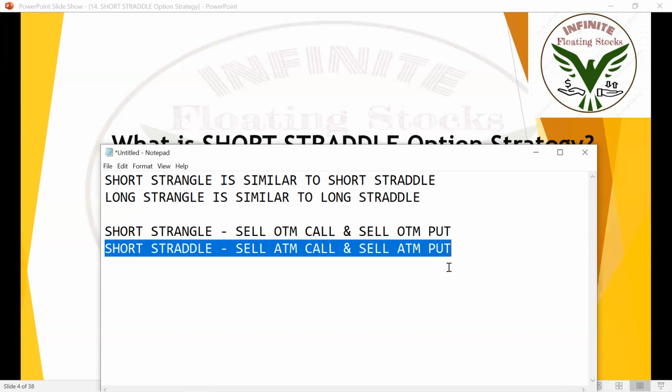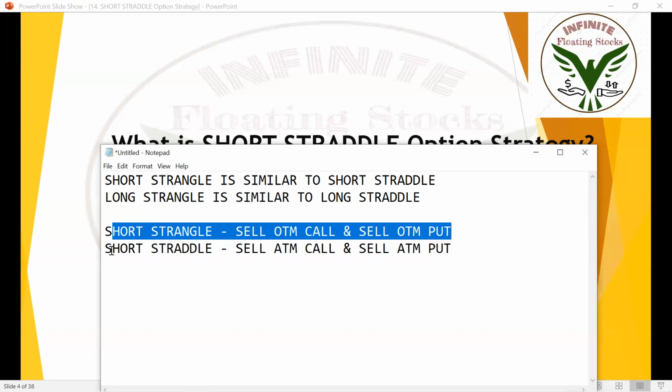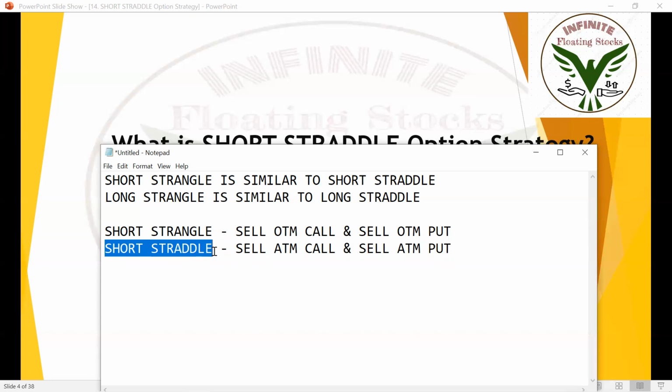But the major difference between short triangle and short straddle is only one thing: in short triangle we sell out of the money call option and out of the money put option. But in short straddle, we sell at the money call option and at the money put option. Remember this.